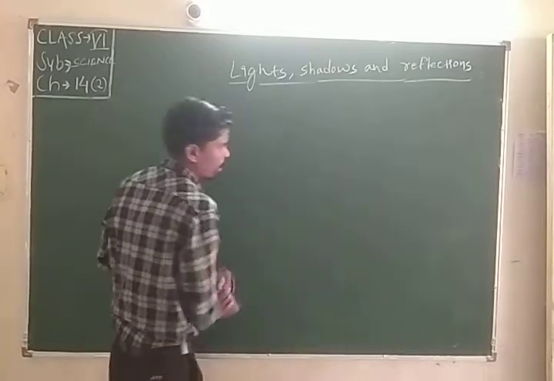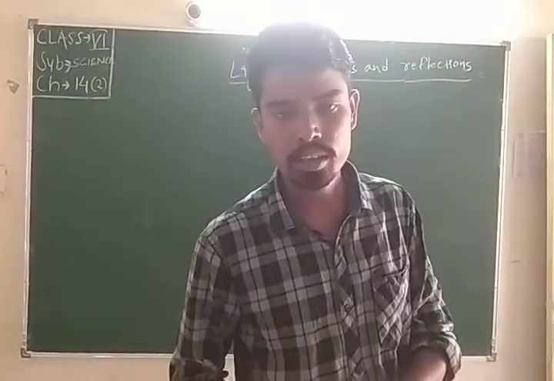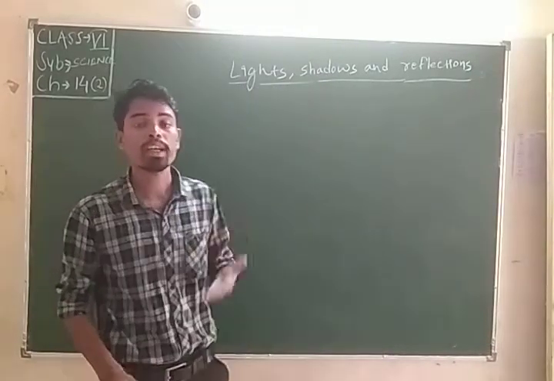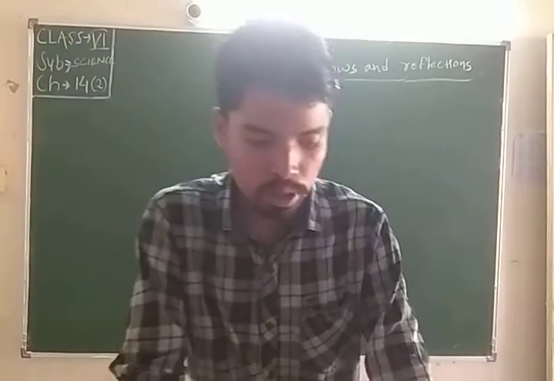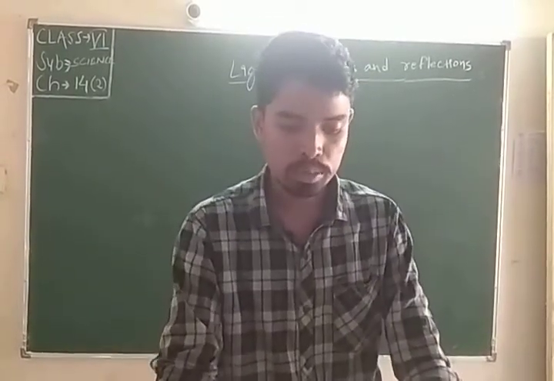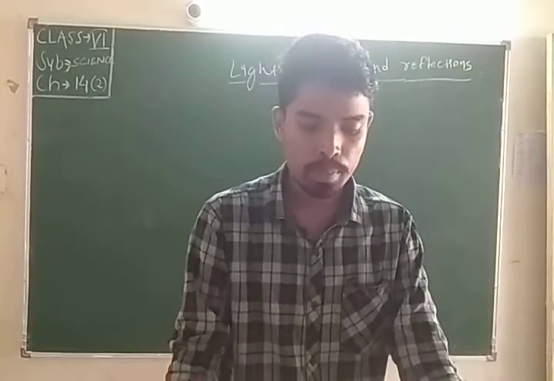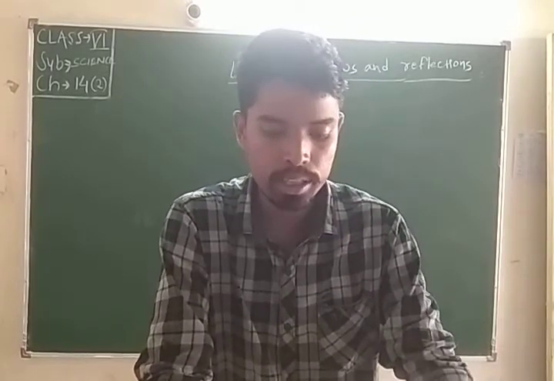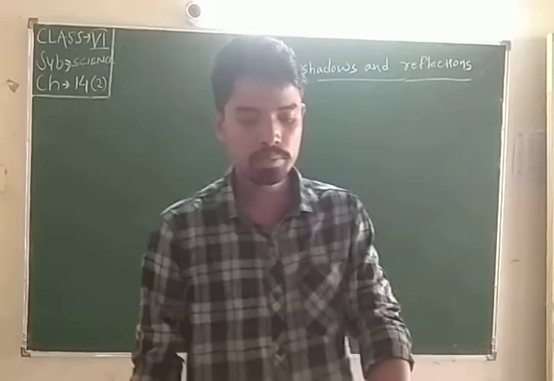When a ray of light falls on a mirror, the ray of light will be reflected. Some light falling on an object can pass through it. This phenomenon is known as transmission of light.